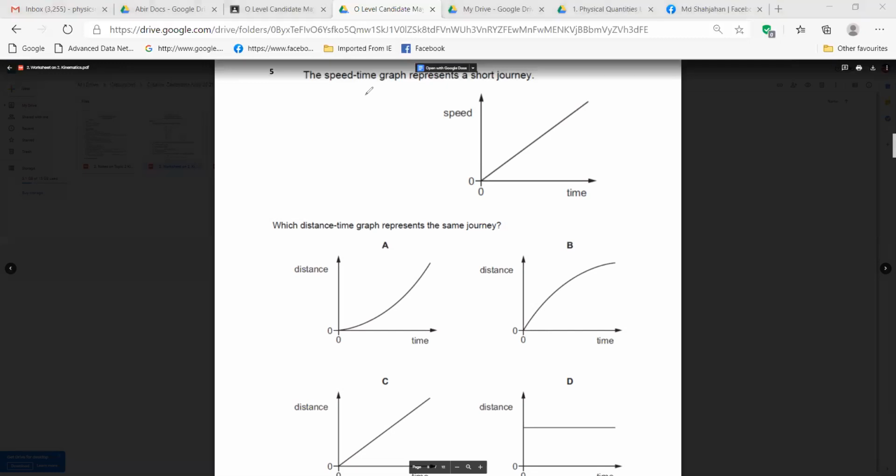Look, the most important thing you have to understand from here. Look here, they are saying it is a speed time graph, right? This one. For a speed time graph, you are getting a steeper straight line. That one is showing what?